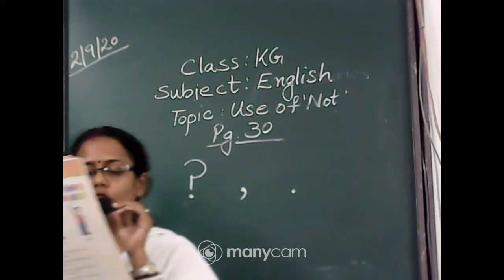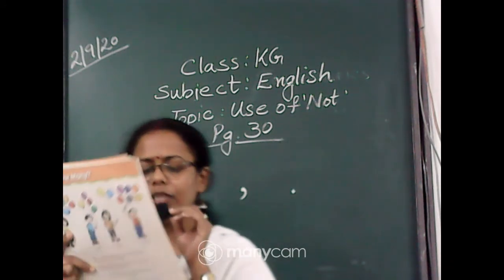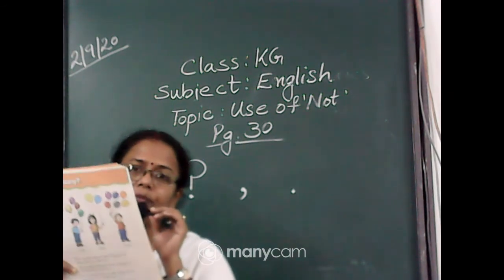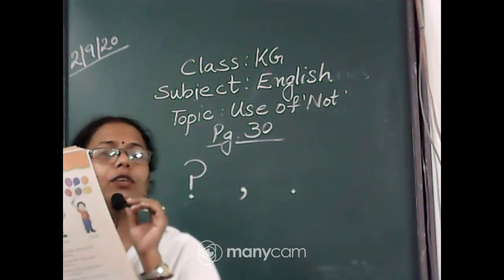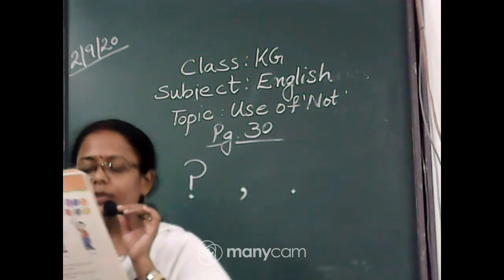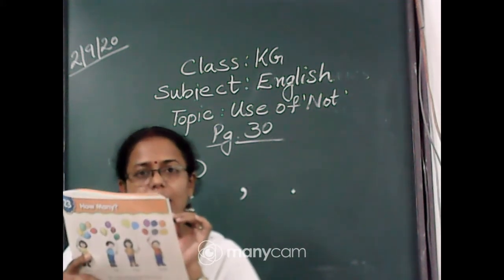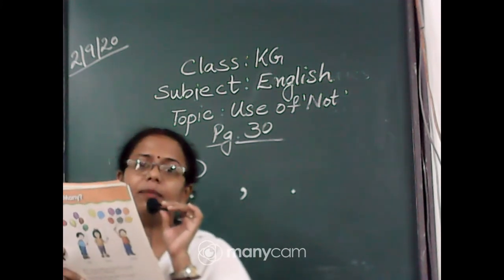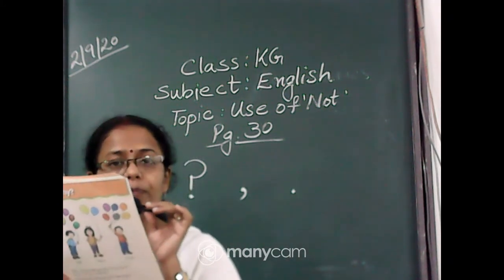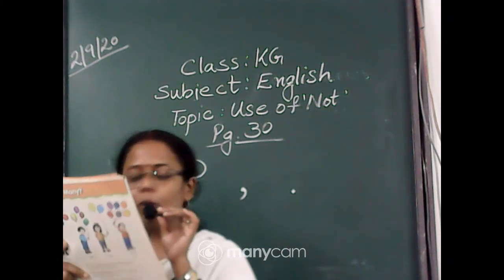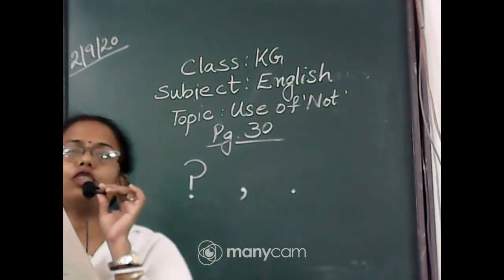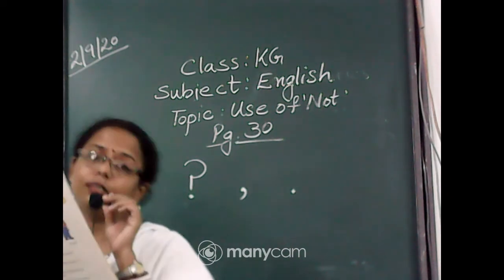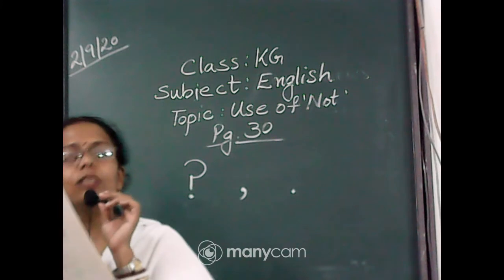Next comes, is this a shop? But the image given here shows many children playing in front of a building, and the building looks like a school. The children play in uniform, which means it's a school campus. So here the question has been asked, is this a shop? A shop means the place where things are sold, right? So this is not a shop. So how will we answer it? No, this is not a shop. This is a school.